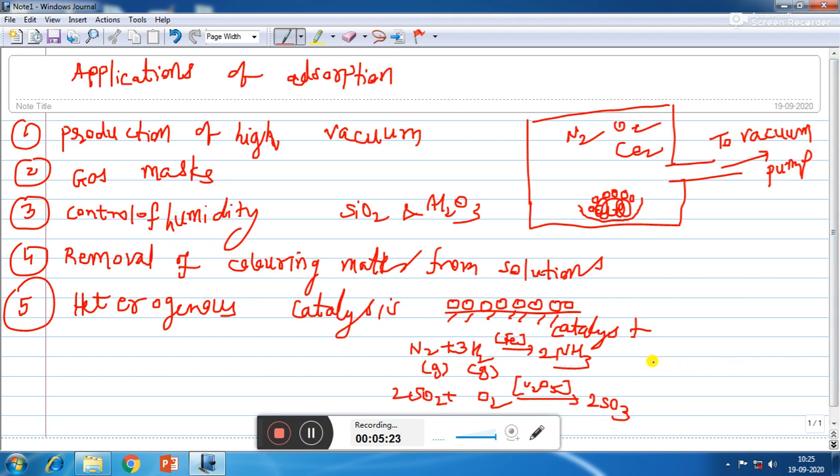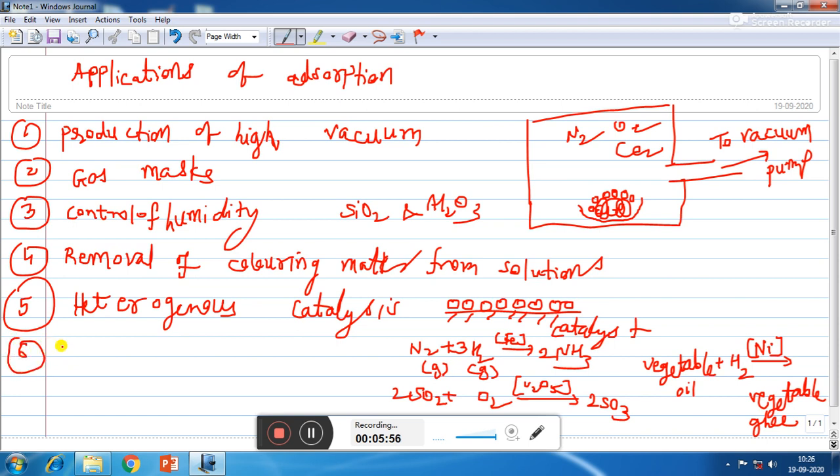Third example is, in order to convert vegetable oil into vegetable ghee, hydrogen is passed through vegetable oil in the presence of nickel catalyst. So that is known as hydrogenation of vegetable oil to form vegetable ghee. So in all these heterogeneous catalysis, adsorption phenomena takes place.